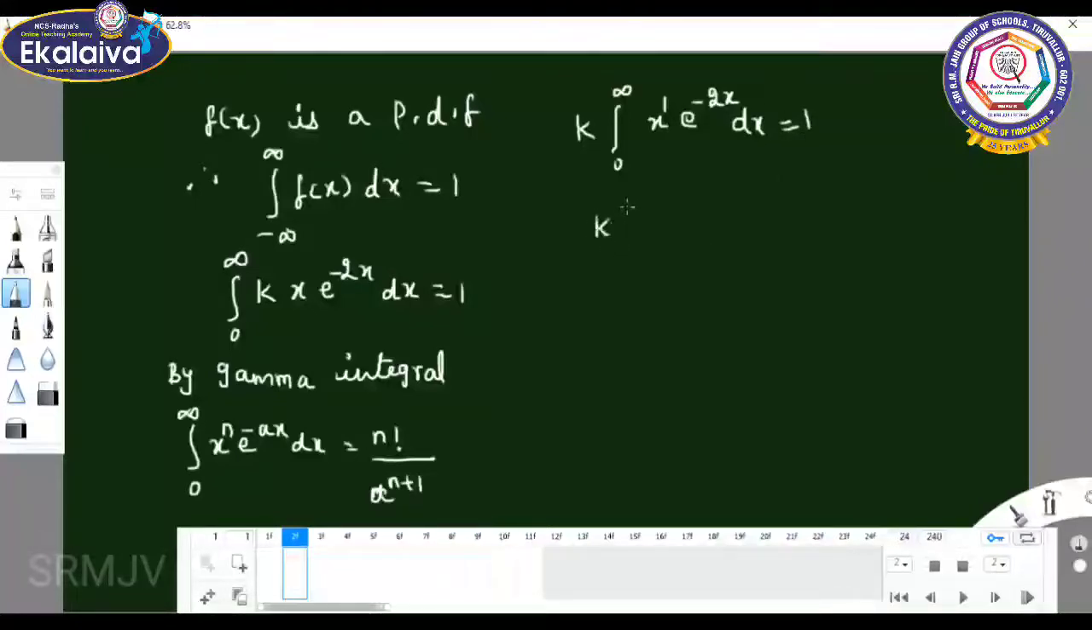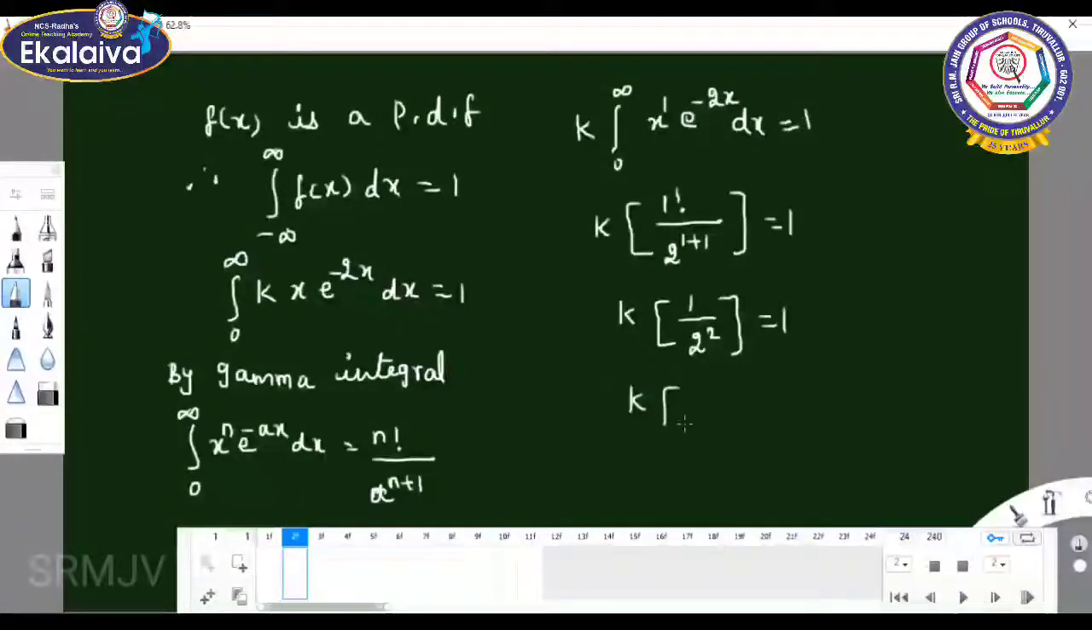So k into n factorial, that is 1 factorial, by a power n plus 1, which is 2 power 1 plus 1, equals 1. K into 1 by 2 square equals 1. K into 1 by 4 equals 1. Bring the 4 to the right hand side. So the value of k equals 4.